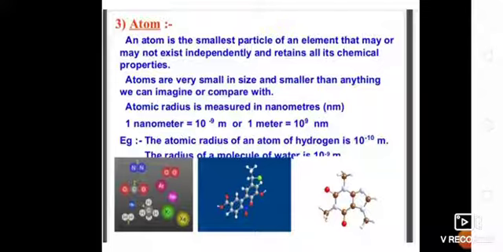Atomic radius is measured in nanometers. 1 nanometer is equal to 10 power minus 9 meter, or 1 meter is equal to 10 power 9 nanometer. The atomic radius of an atom of hydrogen is 10 power minus 10 meter. The radius of a water molecule is 10 power minus 9 meter.